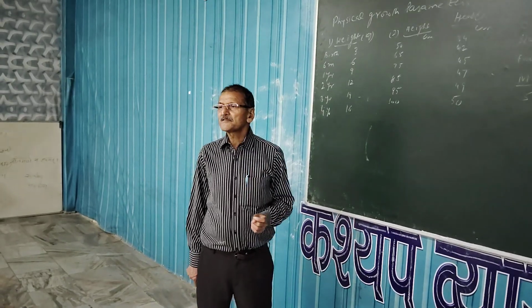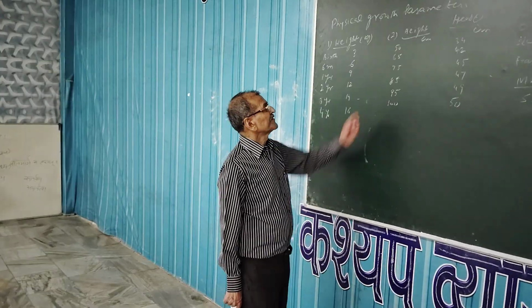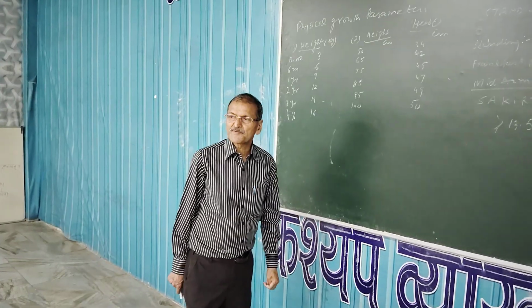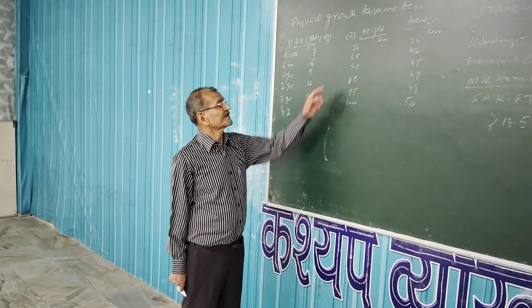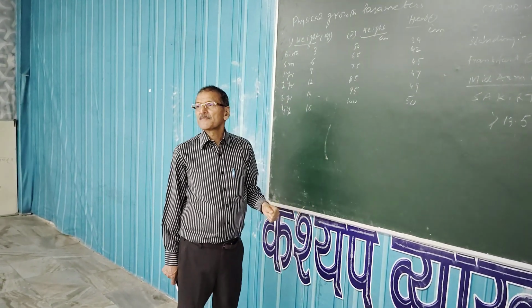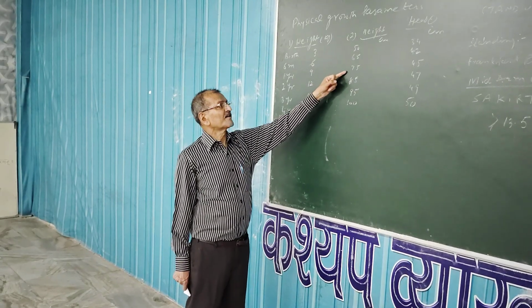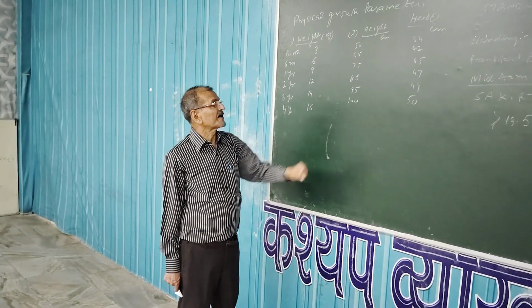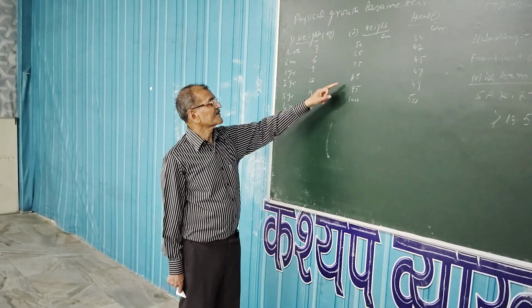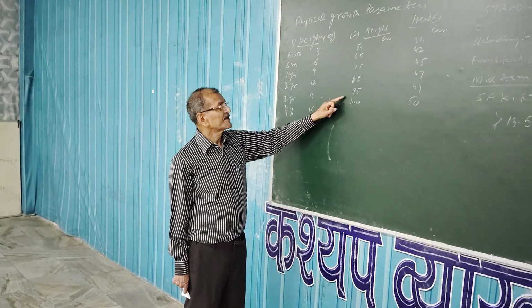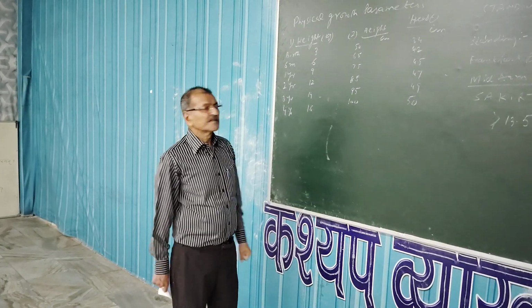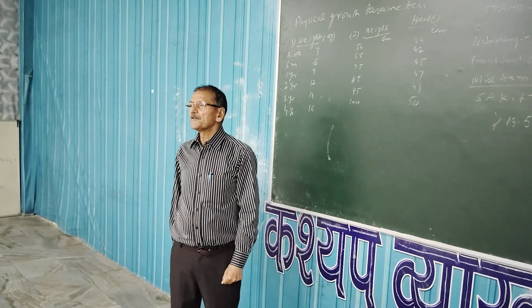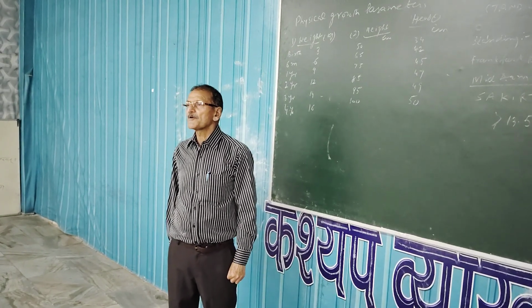Let us say at birth, if the height is 50 centimeter, then at 6 months it will be 65 centimeter. At 1 year the normal height will be 75 centimeter, and at 2 years 85, at 3 years 95, and at 4 years the child will be around 100 centimeter, right, or 1 meter.